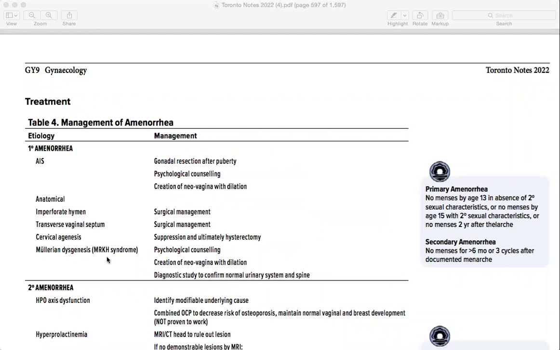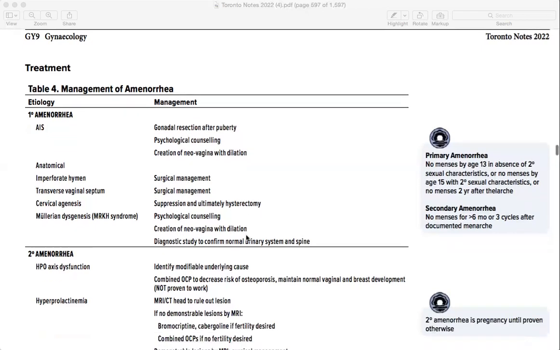A diagnostic study to confirm a normal uterine system is very important. I saw one MCQ where they were asking, if somebody presented with Mullerian agenesis, what are we going to do next to rule out? So the next thing you need to rule out is the urinary system. You need to check if her urinary system is normal or not. Sometimes what happens is that the uterus is not formed, so the kidneys are also not formed properly, because the urinary system and the reproductive system are very close by. Then comes imperforate hymen and transverse septum. They all get surgical management. Cervical agenesis, you do suppression, and ultimately hysterectomy.